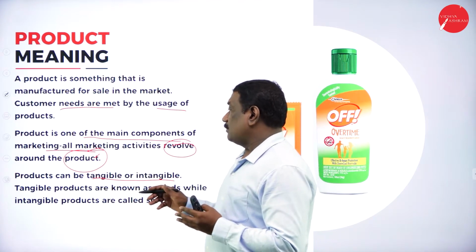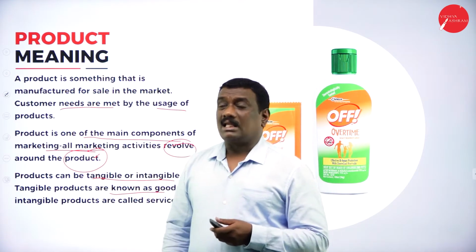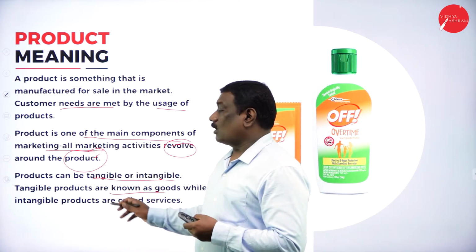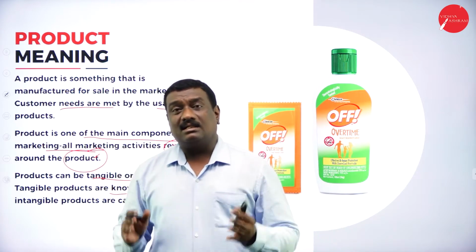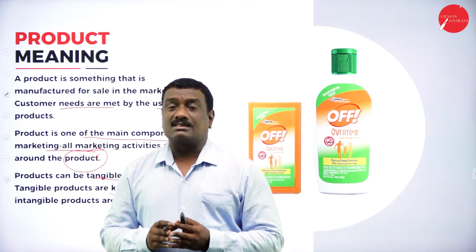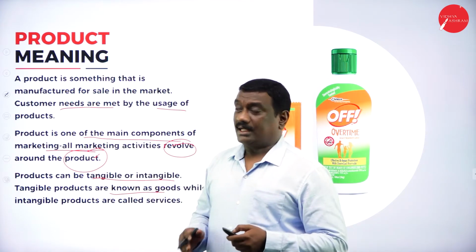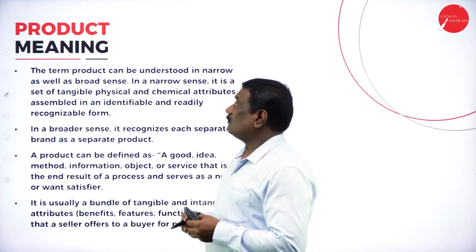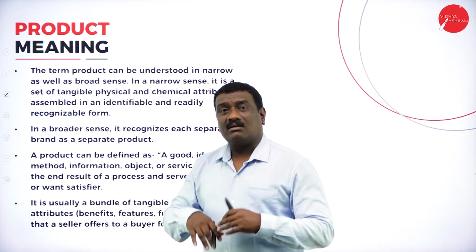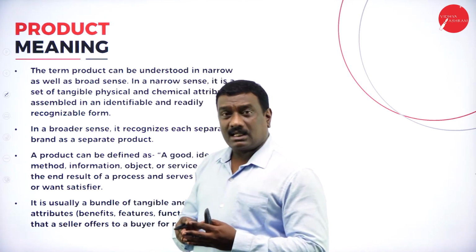So here, which are the products which are known as tangible and which are the products which are known as intangible products? Products where you can feel it, touch it and see it, those are tangible products. But services, we say those are intangible products. Now here, as I told you, the term product is understood in a very broad manner, in a wider aspect.